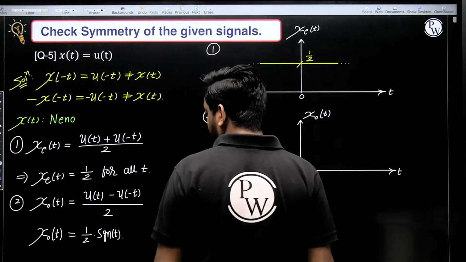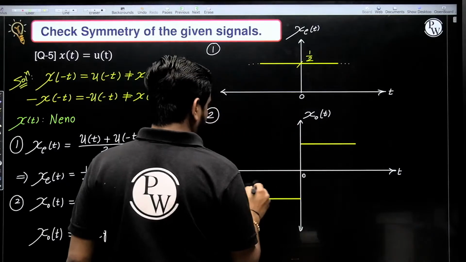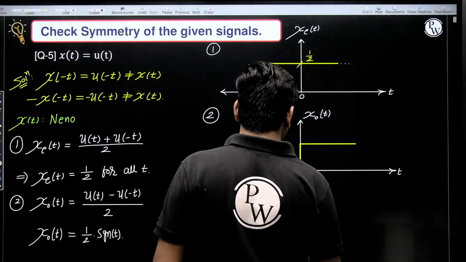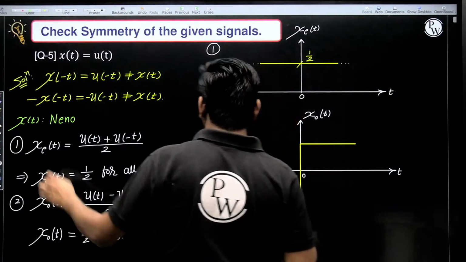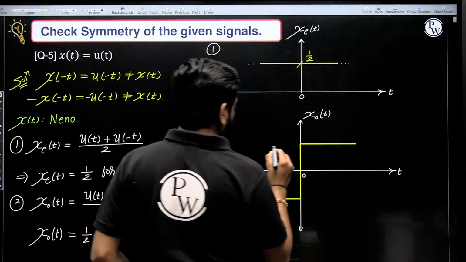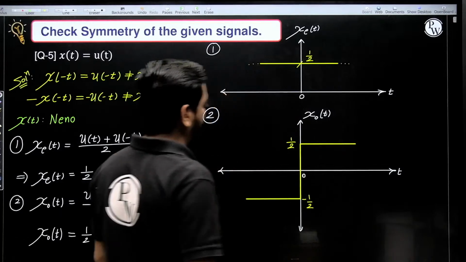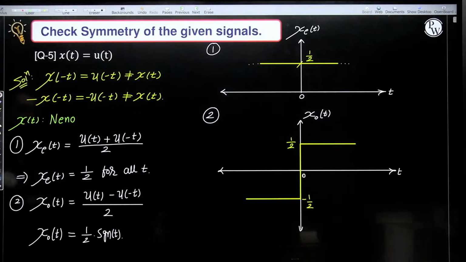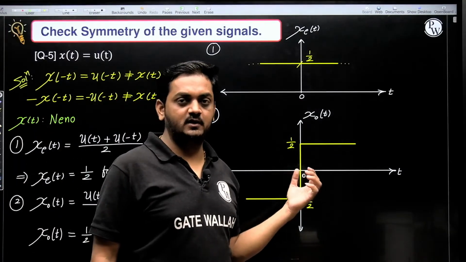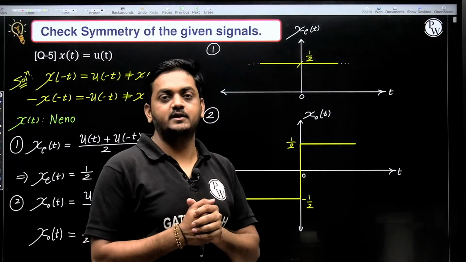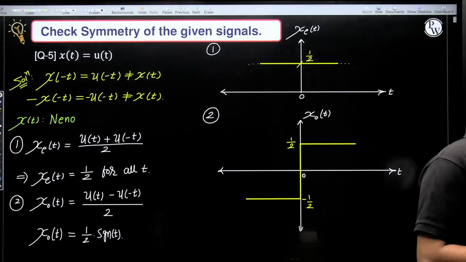Signum function, guys. So here the signum function has amplitude 1 by 2. This is the odd part of the unit step function, and this is the even part of the unit step function. Any doubt in this? I hope each and everything is clear to people.